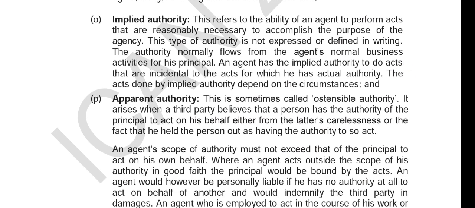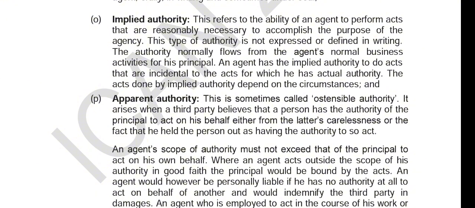Now, apparent authority, sometimes called ostensible authority, arises when a third party believes that a person has the authority of the principal to act on his behalf, either from the principal's carelessness or the fact that he held the person out as having the authority to so act.